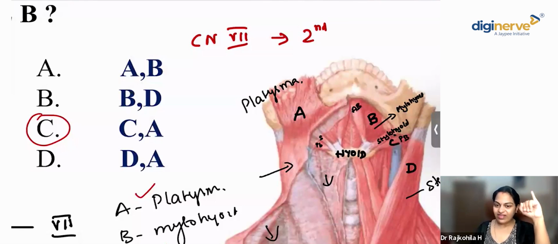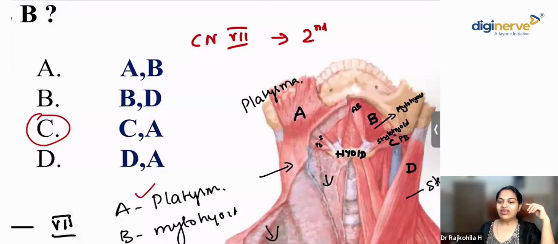Muscles of the auricle, do you have an idea? Auricularis anterior, superior and posterior. The muscles of the scalp, the muscles of the ear, the subcutaneous muscles of the face, the subcutaneous muscle of the neck, right?